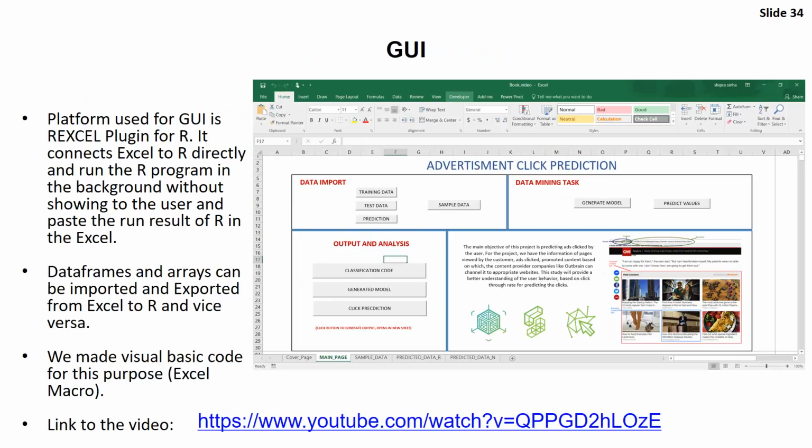The GUI is made in Excel using Visual Basic and the RXL plugin. The RXL plugin connects Excel directly and runs the R program in the background. The data frame is stored in Excel and transferred to R. We made a Visual Basic code for this purpose. Link to our video is this.